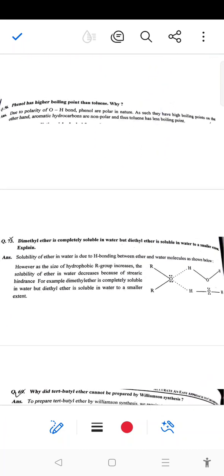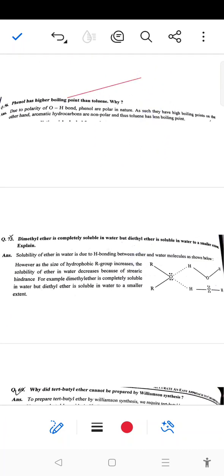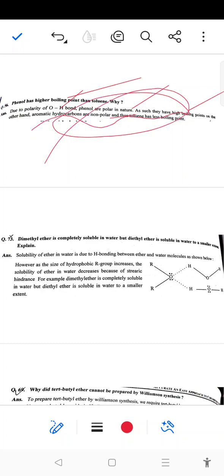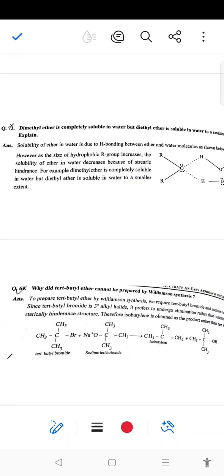Next, phenols have a higher boiling point. Due to the polarity of the OH bond, phenols are polar in nature. As such, they have a high boiling point. On the other hand, aromatic hydrocarbons are non-polar and have a low boiling point.